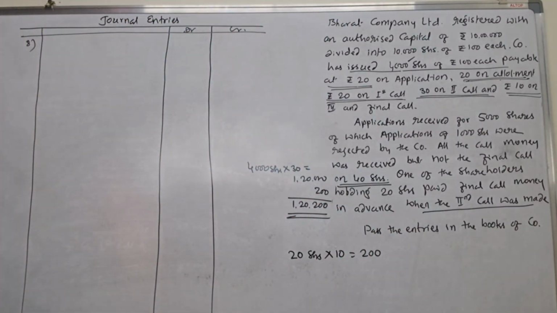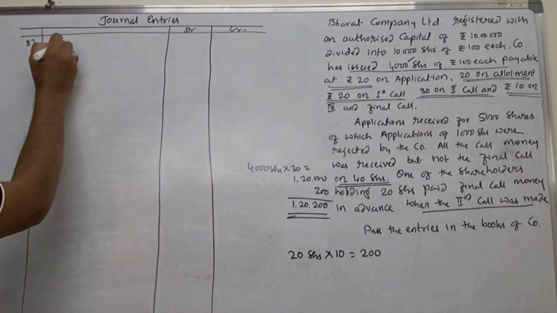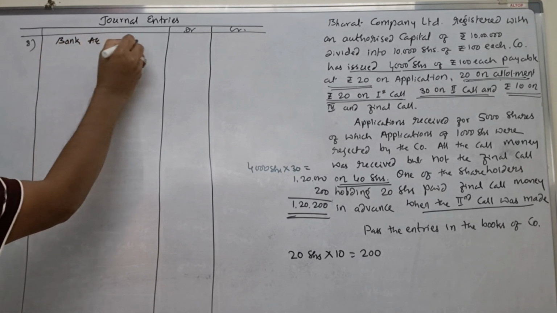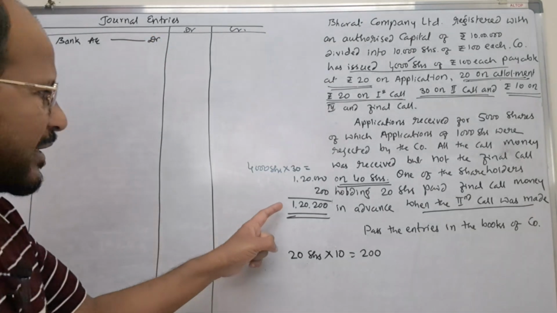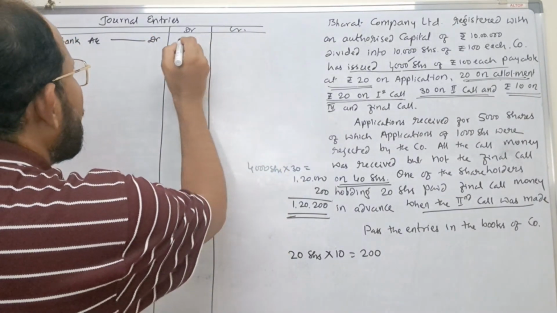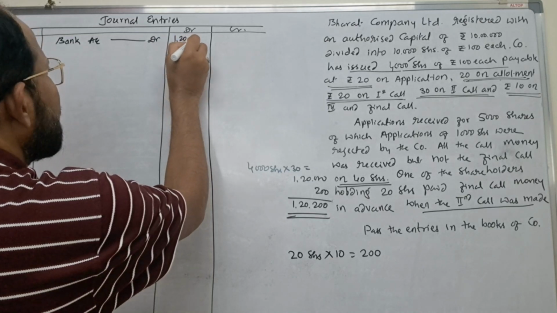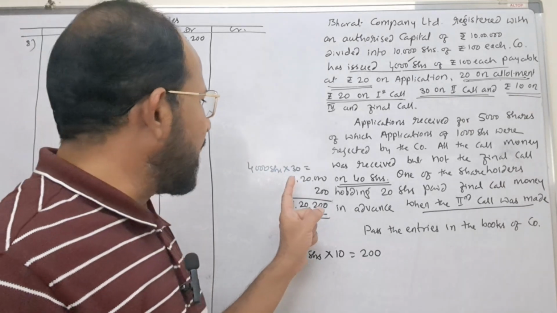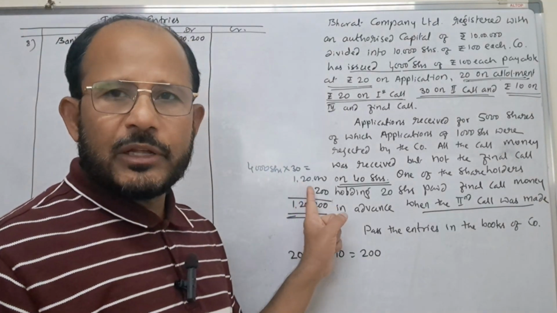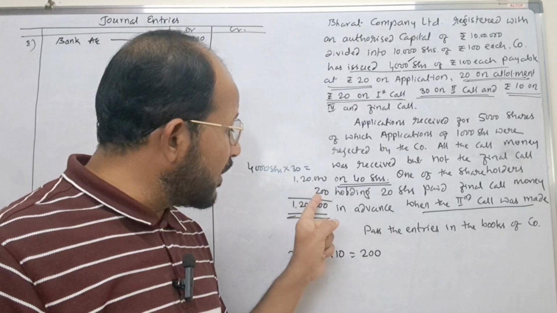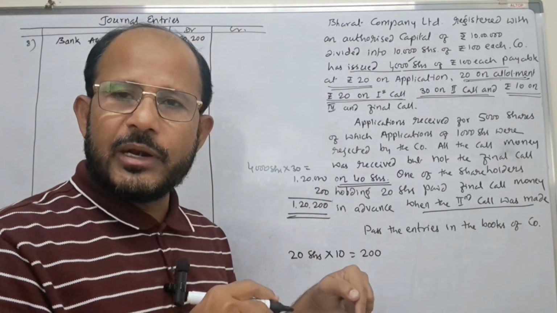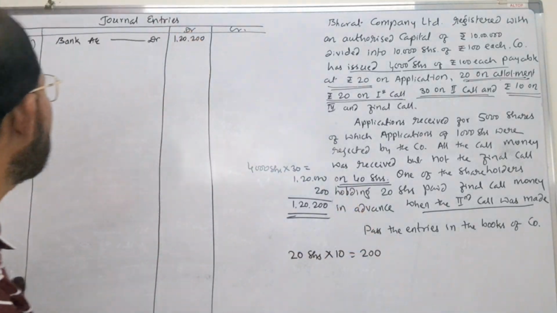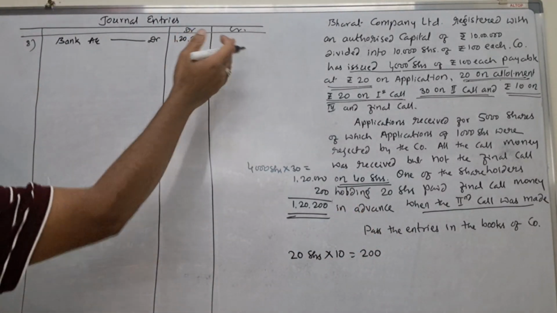Okay, fine. Now we'll pass the entry when the second call money is collected by the company. Bank account is to be debited. How much amount is collected by the company here? 1,20,200 rupees. But the actual amount expected by the company was how much? 1,20,000. Then what is to be done with this rupees 200? This rupees 200 will be adjusted by the company when it makes the final call. That we have to remember. Okay, bank account is to be debited.